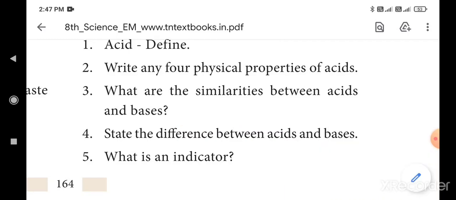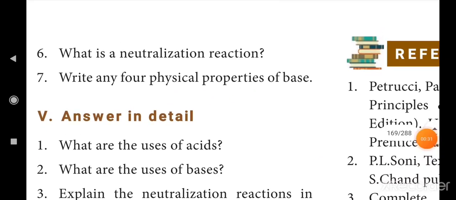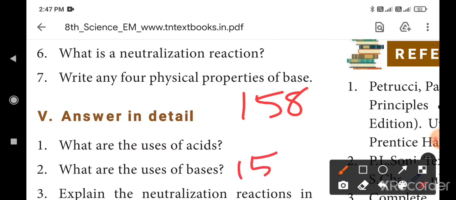Next, the 7th question, page number 158. The 5th Roman first question, you have already marked it. The 5th Roman second question is on page 159. Okay, now I am marking the book back answers.